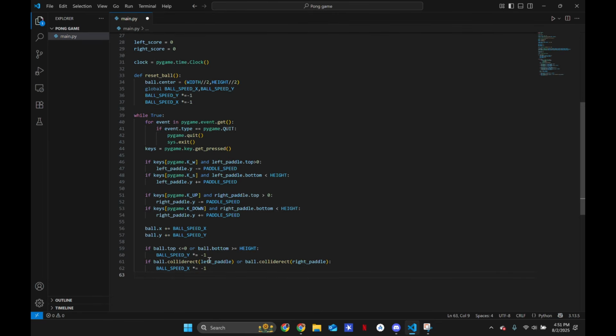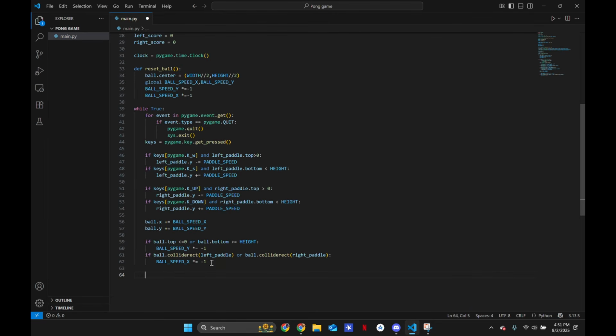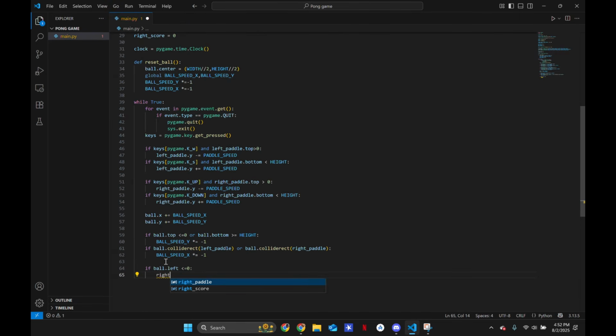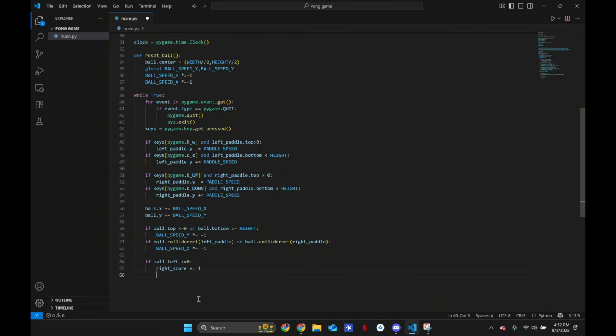And now let's check out of bounds. So simple. If ball.left, so if it goes past the paddles and it's all the way on the left, is less than or equal to 0, then right, this is where we do our score. So right score is going to be plus equals 1. And we're going to call a reset ball function.